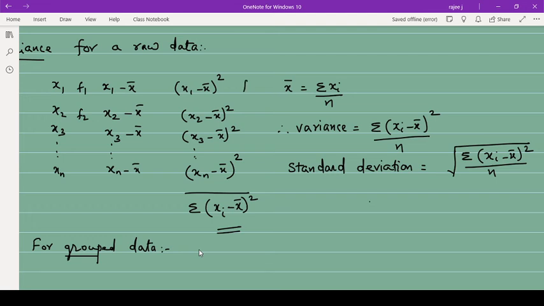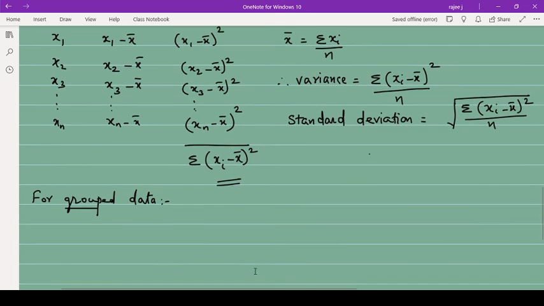Next step, you will have f1 into (x1 minus x bar) the whole square, like this. f2 into this, f3 into this. Then only you will find the sum. You will not do it here. Here you will not do it like f1 into this. You will find the square, and at the end only you will be multiplying with f.